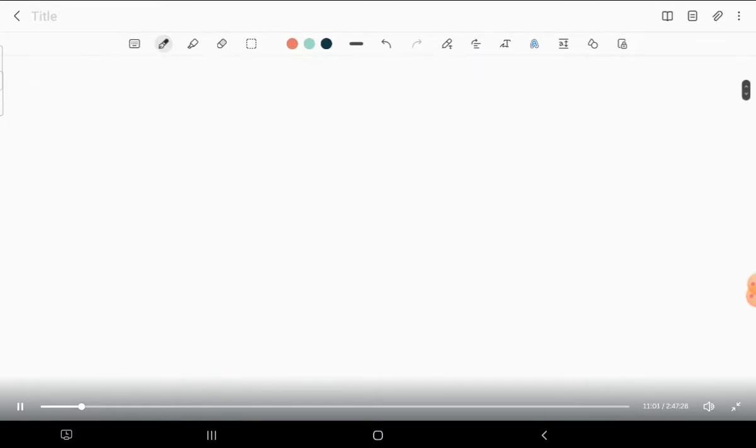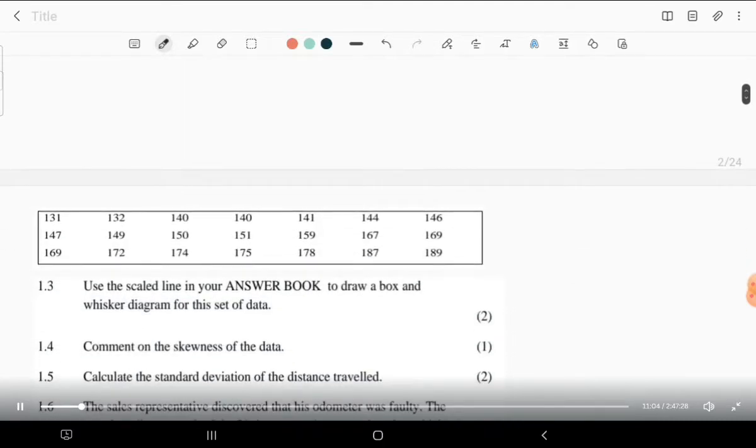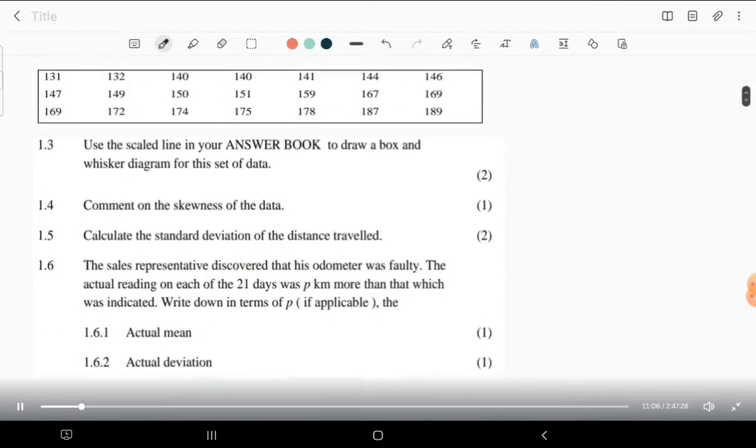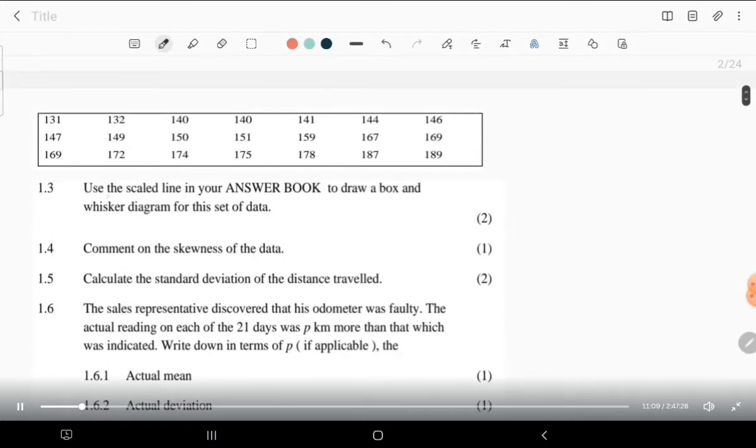So on that note, what are we having now? We have: use the scaled line in your answer book. Unfortunately, we don't have it right here, but we have an idea of how to draw a box and whisker diagram for this set of data. Now, having it this way, I believe it's gonna be this way.